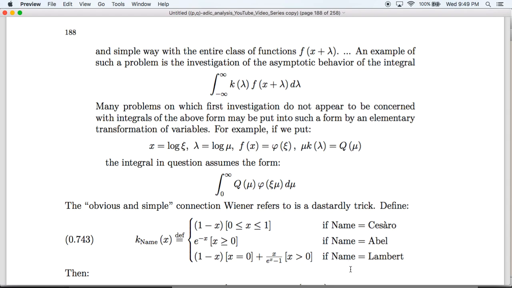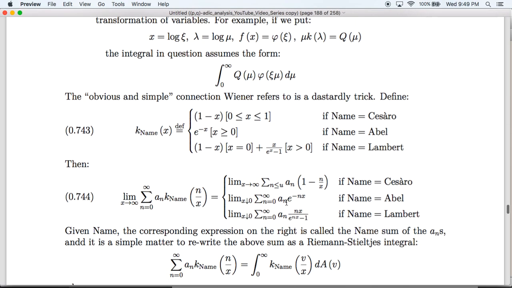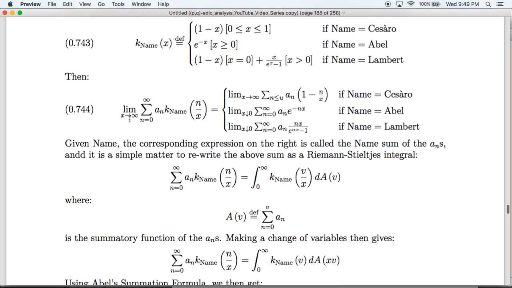And if name equals Lambert, we define k Lambert of x to be 1 when x is 0, and x e to the x over e to the x minus 1 if x is positive, and 0 everywhere else. Then the following delightful thing happens. Consider the limit as x approaches infinity of the sum over n equals 0 to infinity of a_n times k name of n over x, where the a_n are just real or complex numbers.